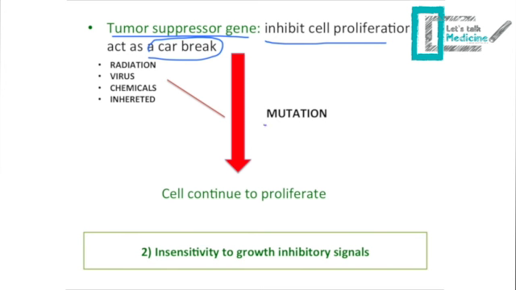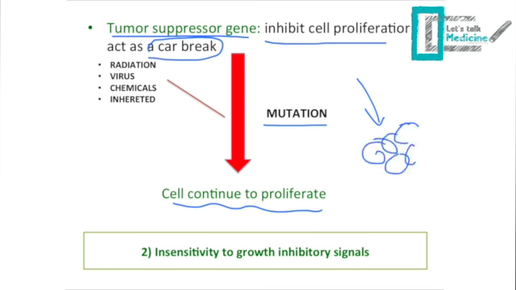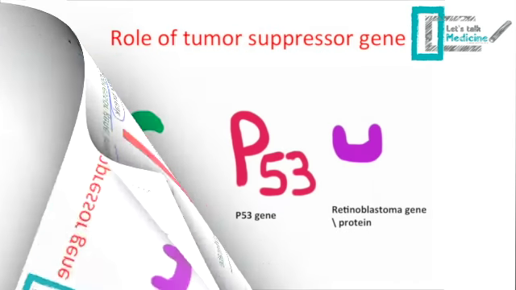Unfortunately, this type of gene is mutated in cases of cancer, so the cell will continue to proliferate and will not respond to this kind of gene. So in normal people, when you have more than normal division, the tumor suppressor gene will act to stop this division. Unfortunately, this is not available in the cancerous cell. So this leads us to the second characteristic of cancer, which is insensitivity to growth inhibitory signals.